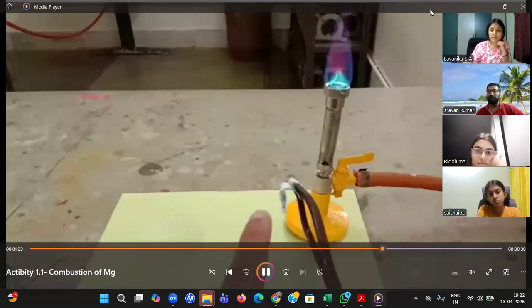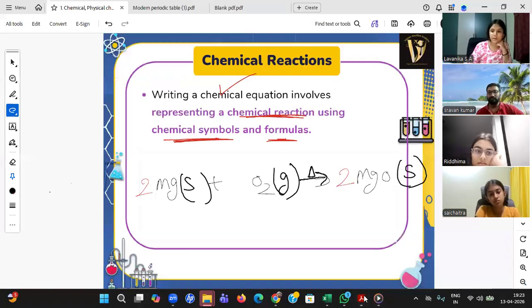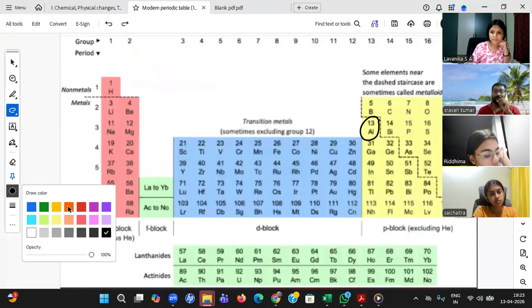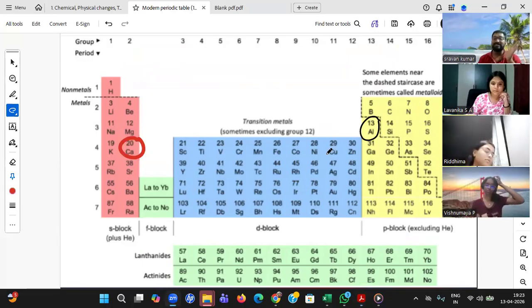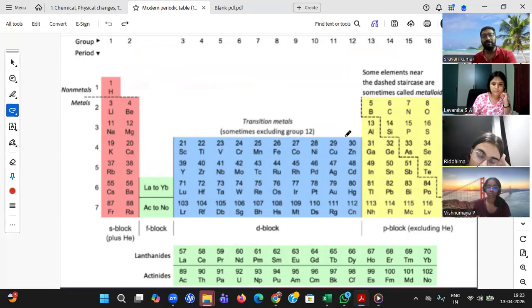Yes, Lavanika. Sir, during exams, we won't have a periodic table to determine the nearest noble gas. What will be done? Very good doubt. That's the reason, student, up to your class 10, remembering up to 20 is mandatory. Nobody will give it to you. But for my session, you need to remember up to 30. Remembering up to 30, you will be very comfortable. So ensure today is homework.